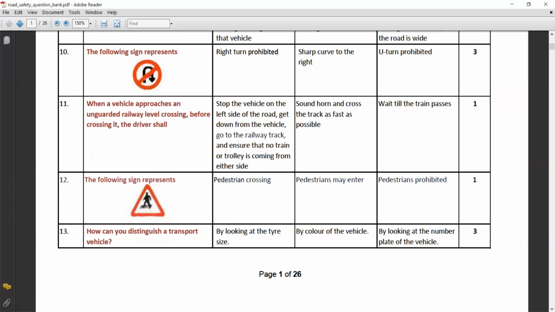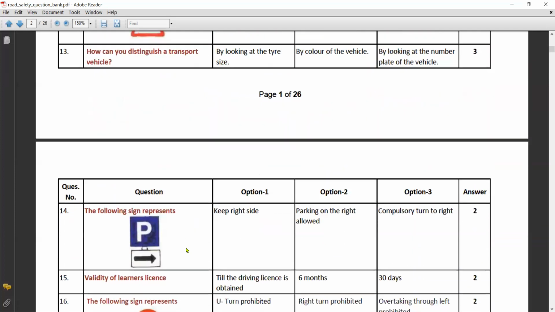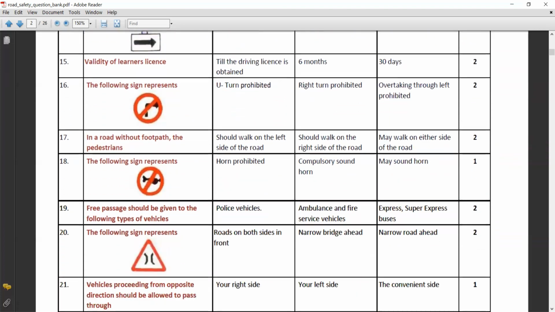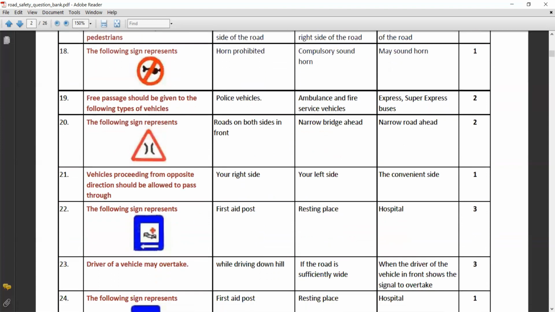How can you distinguish a transport vehicle? By looking at the number plate of the vehicle. The following sign represents parking on right is allowed. Validity of learner license is for 6 months. The following sign represents right turn is prohibited. In a road without footpath, the pedestrian should walk on the right side of the road only. The following sign represents horn is prohibited.